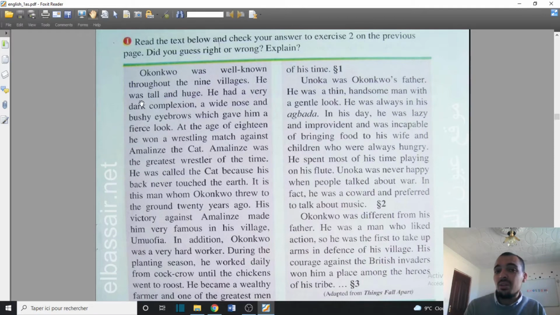We cannot say he is tall, because we are talking about somebody who existed a long time ago. So he was tall, and huge means well built. He had very dark complexion, dark skin, here probably black. A wide nose, wide means large nose, and bushy eyebrows, bushy means thick eyebrows, which gave him a fierce look. Look, a fierce look here means a stronger look.